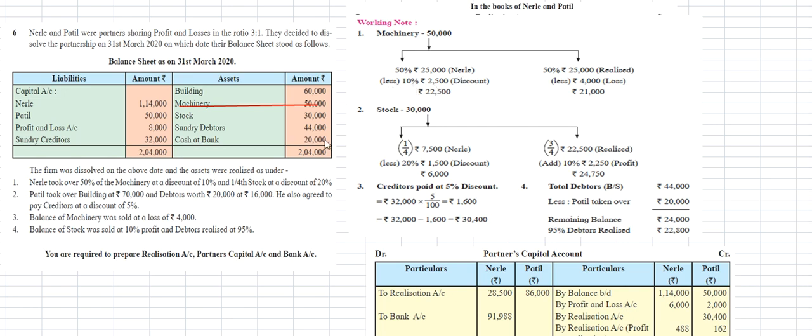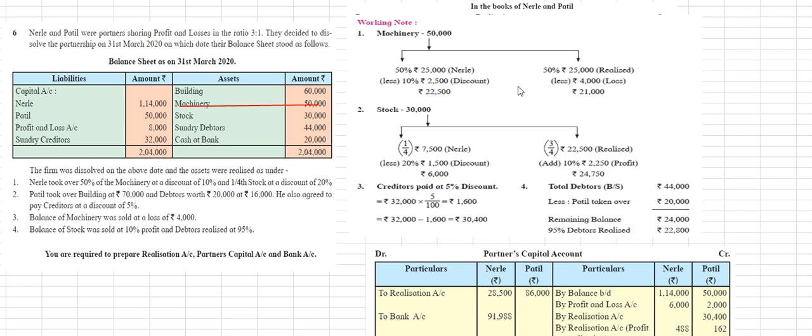Less 10% discount, since he purchased 50% of the machinery at a discount of 10%. So 25,000 into 10 divided by 100 is 2,500, which is the discount amount. 25,000 minus 2,500 gives 22,500 rupees as the machinery amount he paid.